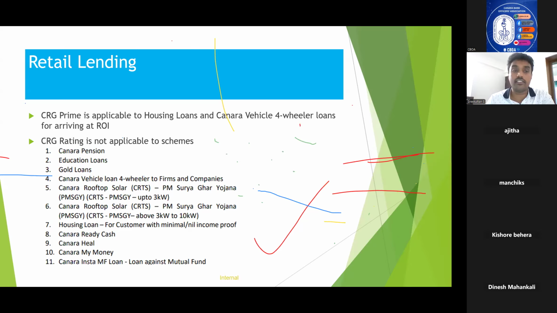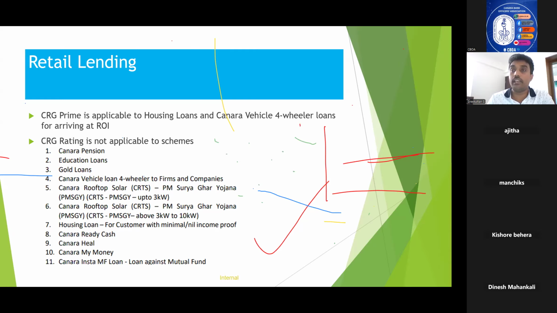Now the next important point is for which schemes CRG rating is not applicable. That is also very important, and questions have been asked in the previous examinations. That is Canara Pension, education loan, gold loans, Canara four-wheeler loans to firms and companies, Canara Rooftop Solar, then housing loan for customers with minimal income proof, Canara Ready Cash, Canara Heal, Canara My Money, and Canara Insta Mutual Fund loan. So there are 11 products which do not require CRG rating.